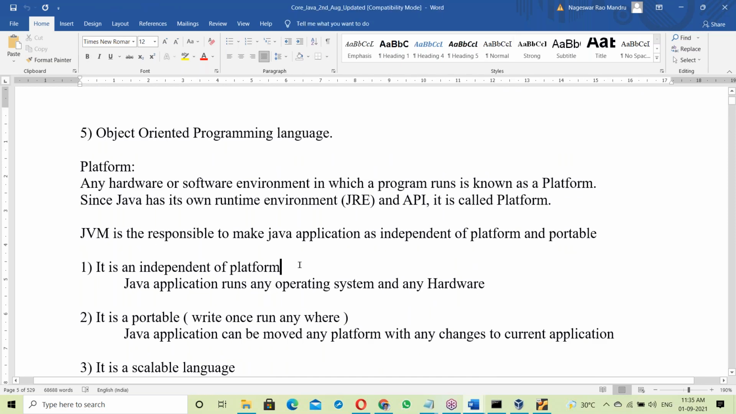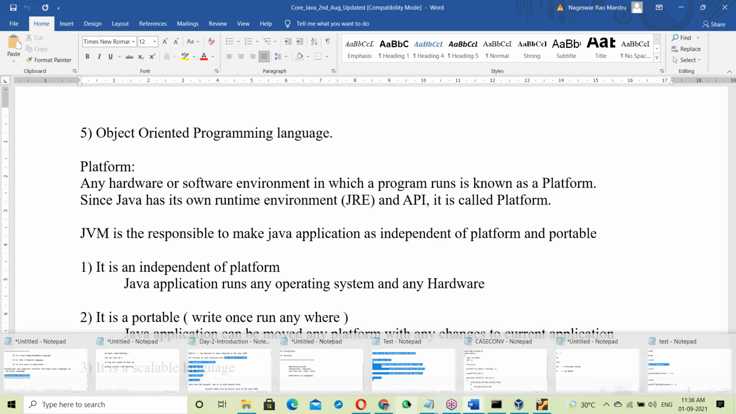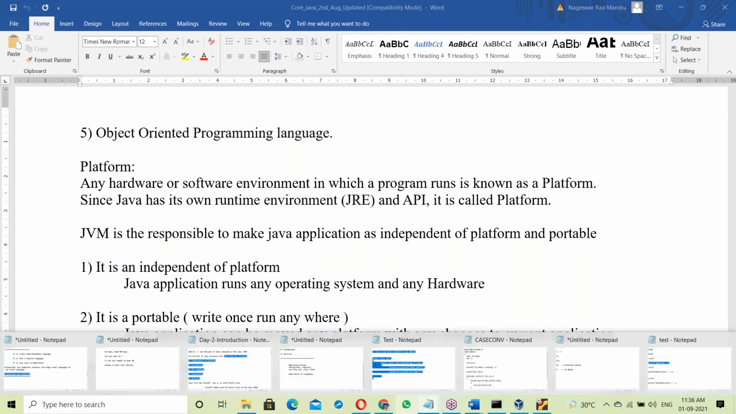So till now, all the basics are completed. We'll start Java tomorrow. Any doubts? Yeah, I'll share the document. This document is for you only. Don't worry, I'll share it in the WhatsApp group. For your batch, the WhatsApp group is already created.